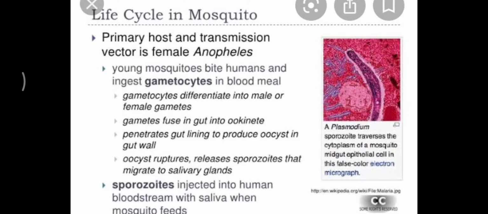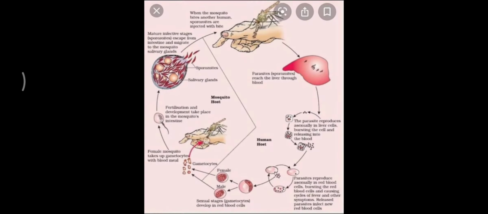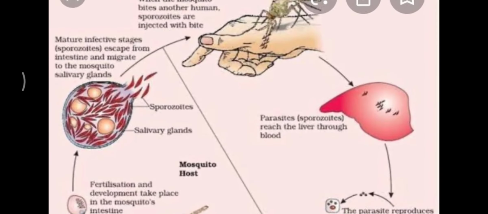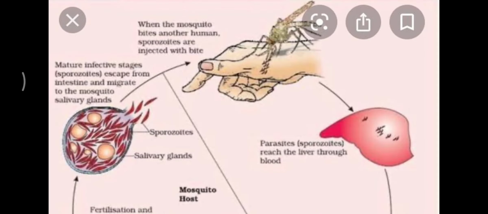Now let us see the life cycle, how the Plasmodium moves from one individual to another individual. When the mosquito bites the human, it ingests the gametocytes. Now you see here in this figure. When a person is bitten by the Anopheles mosquito, the infectious form, that is the sporozoites, enter the body of the healthy person, and from there they go to the liver.